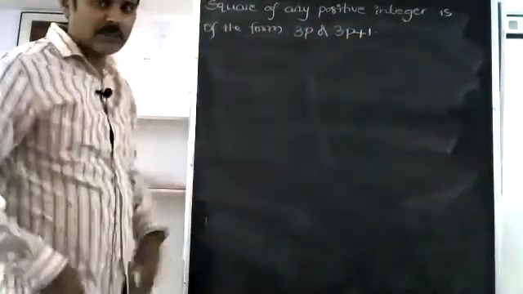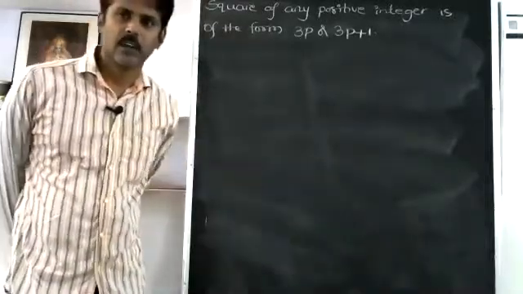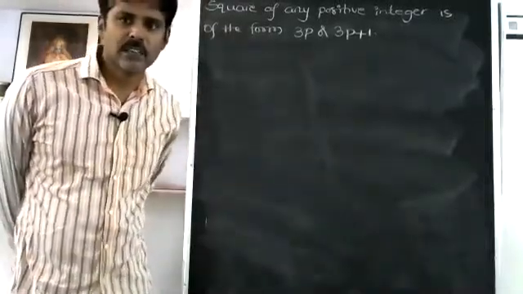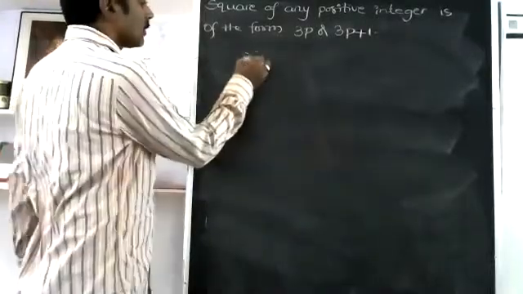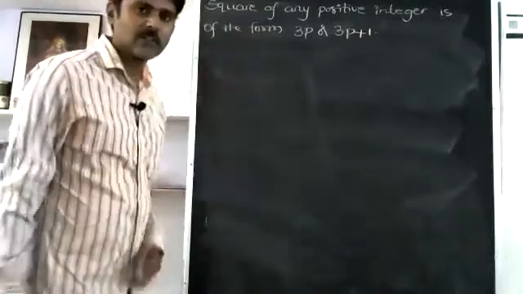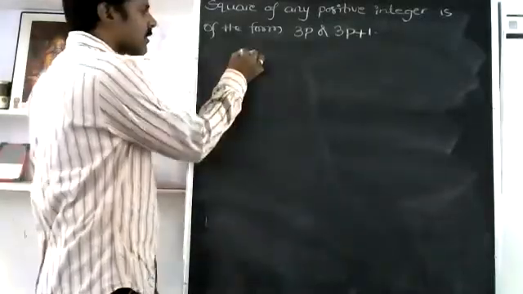We'll discuss the same. So can you say some perfect square numbers? 4 is the first perfect square.